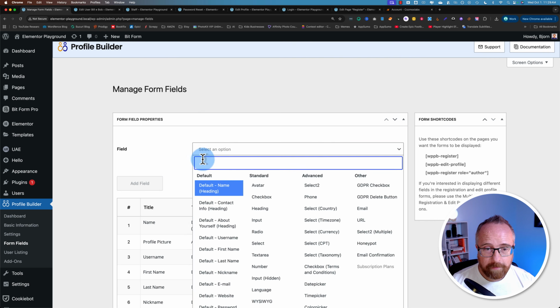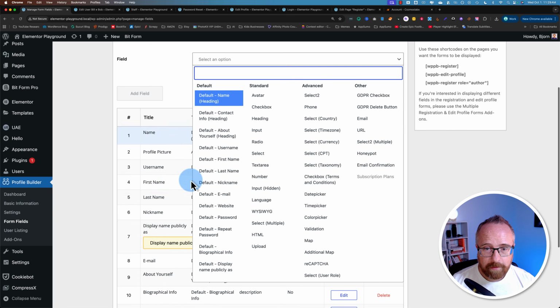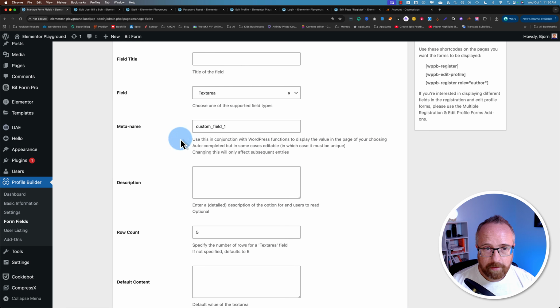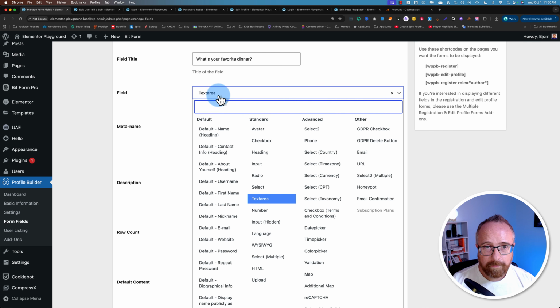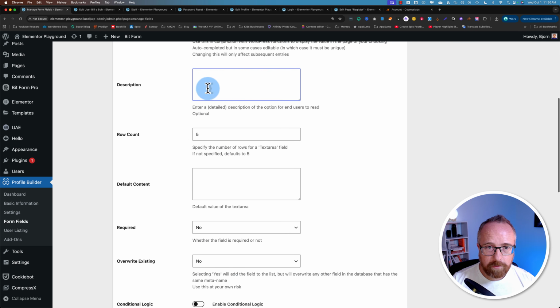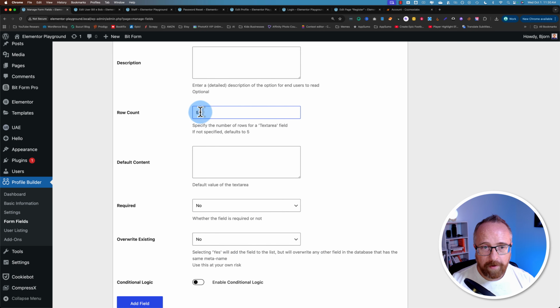Let's add that field. Let's add a text field, text area. What's your favorite dinner is going to be the title for the field. It's going to be a text area. The description, again, not required. They can have up to 5 rows in the text area. I'm just going to make it 1.